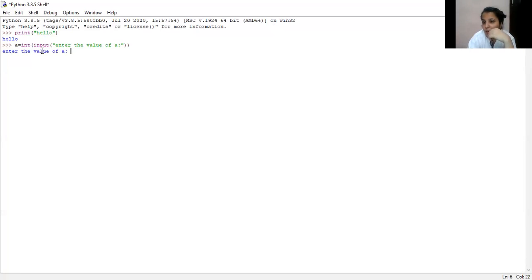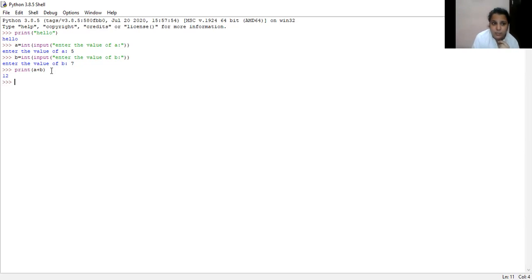Now it asks me for the value of A, so I have entered 5. Then I've taken one more variable, B. Again, I've used the int function, and inside it the input function. Then I enter the text: enter the value of B. Now it asks me for the value of B, so I have entered 7. Now I'm giving the final command, print A plus B, and it gives me the output 12.